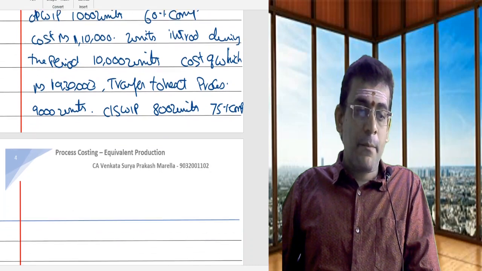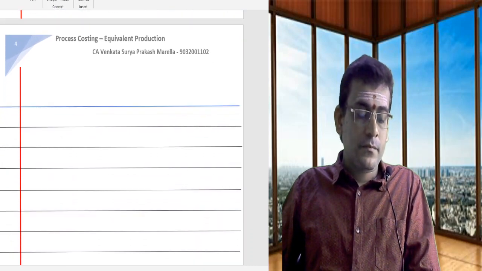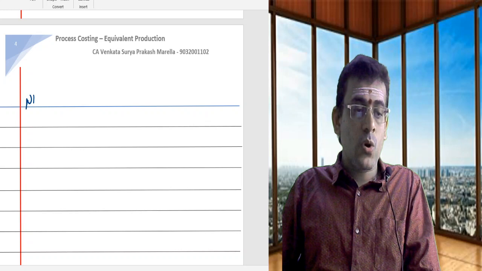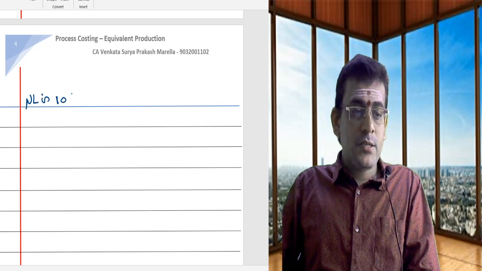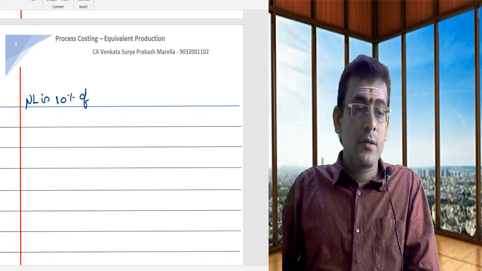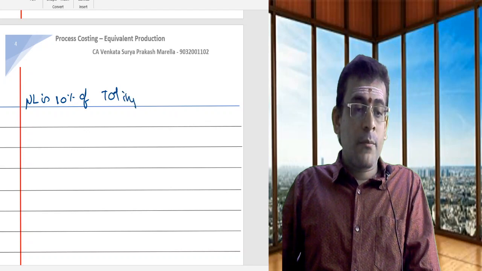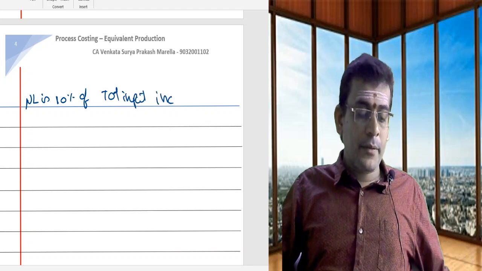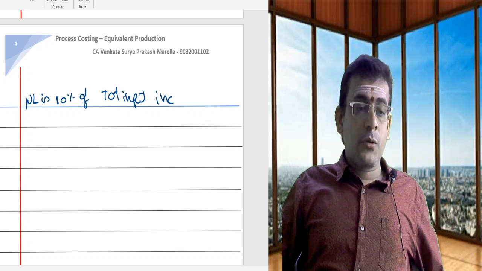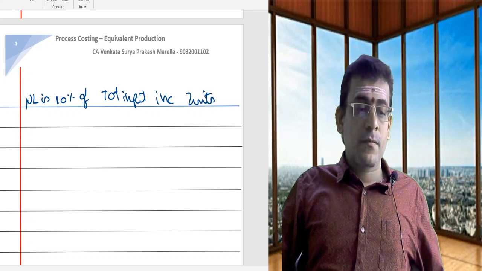Now it is also mentioned that normal loss is 10% of total input including units at the beginning.